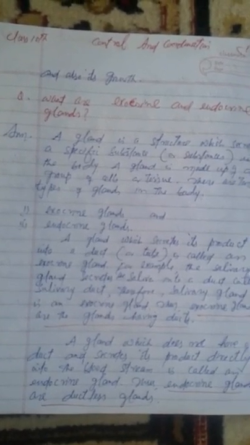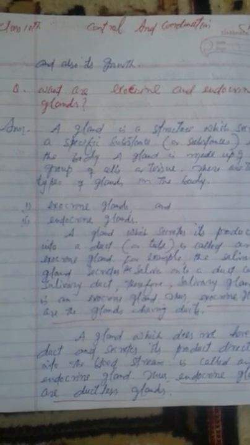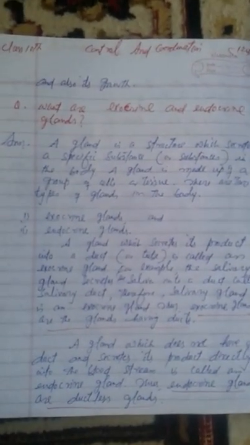A gland which secretes its product into a duct or tube is called an exocrine gland. For example, the salivary gland secretes saliva into a duct called the salivary duct. Therefore, the salivary gland is an exocrine gland. Thus, exocrine glands are the glands having ducts or tubes.